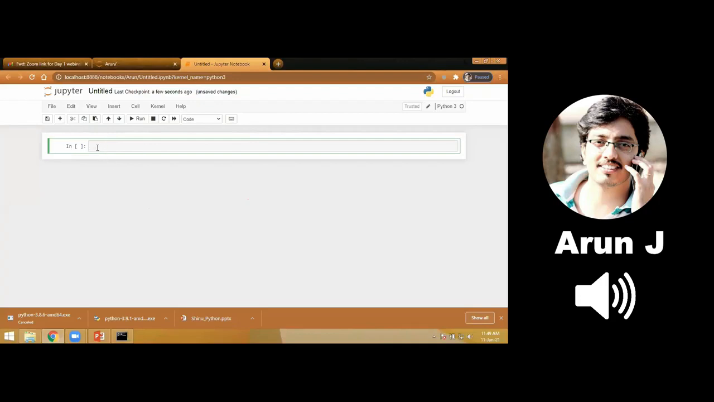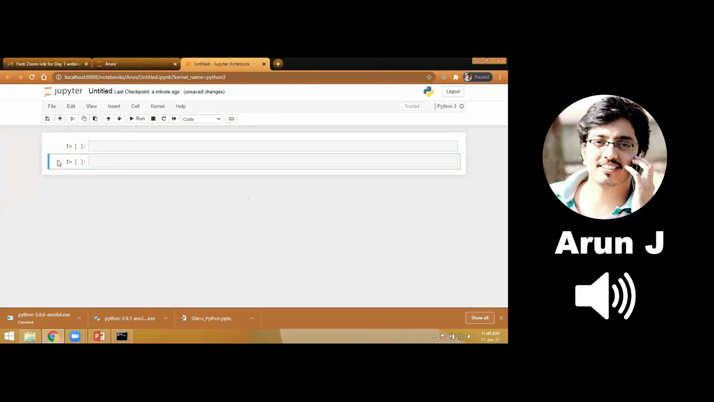This is called a cell. In this cell only we will write code. A green border indicates that I am in this particular cell. If I want to add one more cell, just click the plus on this. See, one more cell is being added. It keeps on adding the cells.